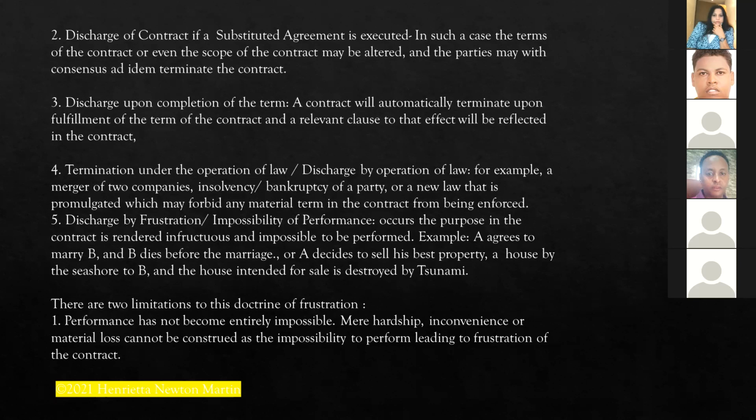Next is discharge by frustration or impossibility of performance. This occurs where the purpose in the contract is rendered infructuous or impossible to be performed. For example, A agrees to marry B and B dies before the marriage. So it's impossible. Or A decides to sell his best property, a house by the seashore, to B, and the house intended for sale is destroyed by a tsunami. These are some of the examples where a contract is impossible to perform. So, discharge by frustration or impossibility of performance.